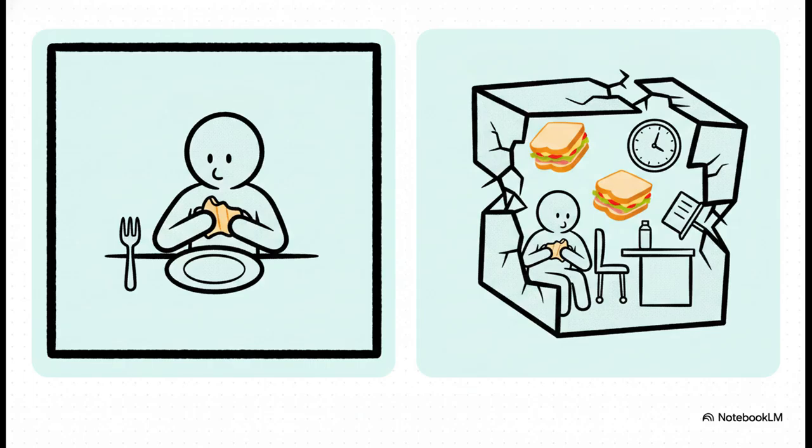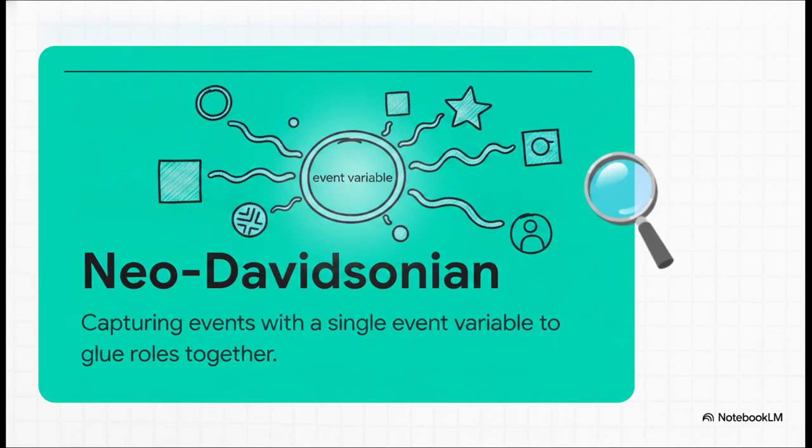The problem is that standard first-order logic predicates have a fixed arity, which just means they take a fixed number of arguments. If the eat predicate only has two slots, one for the eater and one for the food, how on earth do we jam in the time like lunch and the location like my desk without breaking the machine's constraints? The fix for this is absolutely brilliant. It was originally introduced by the philosopher Donald Davidson, and it's called Neo-Davidsonian event representations.